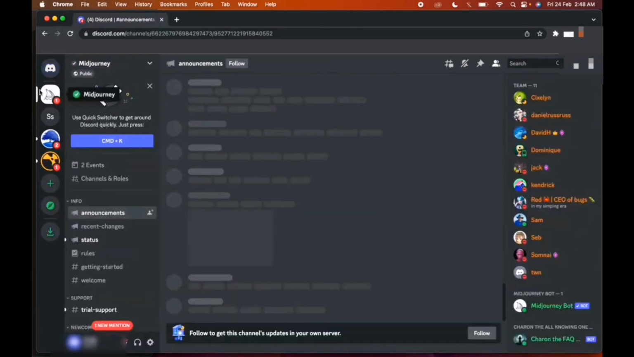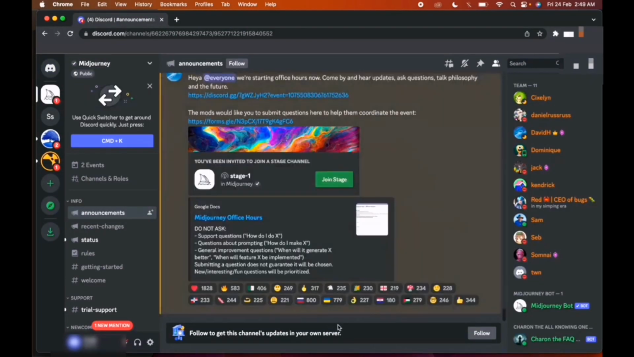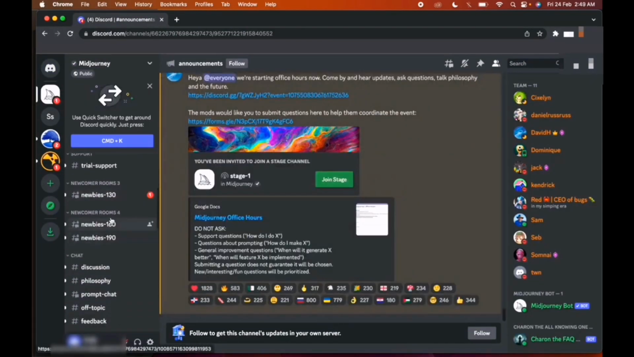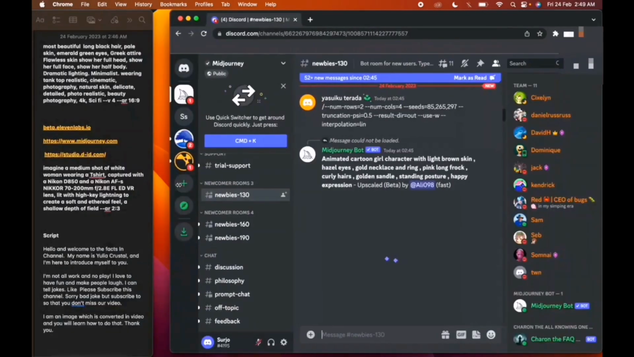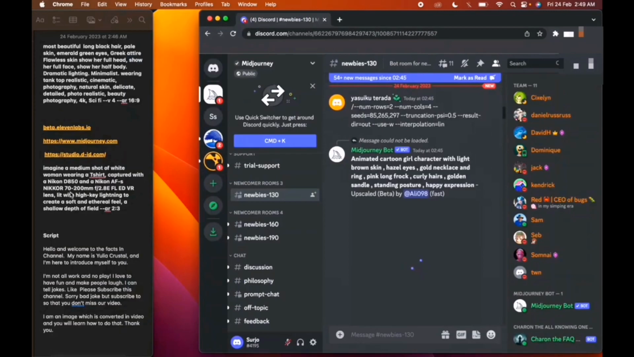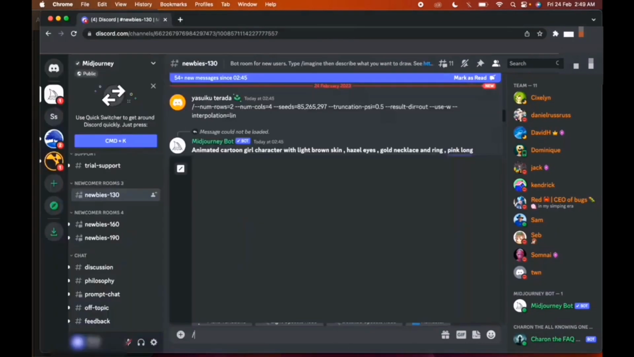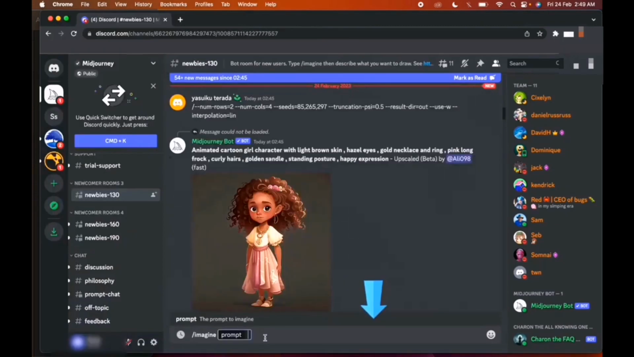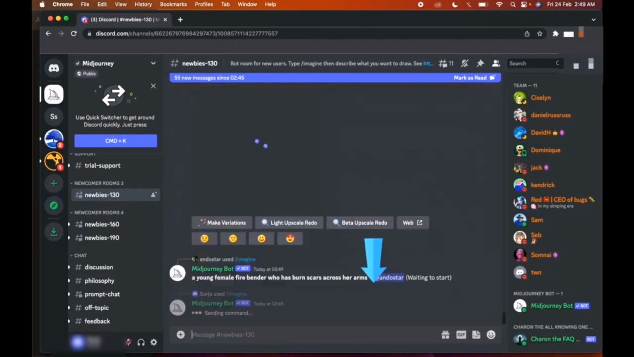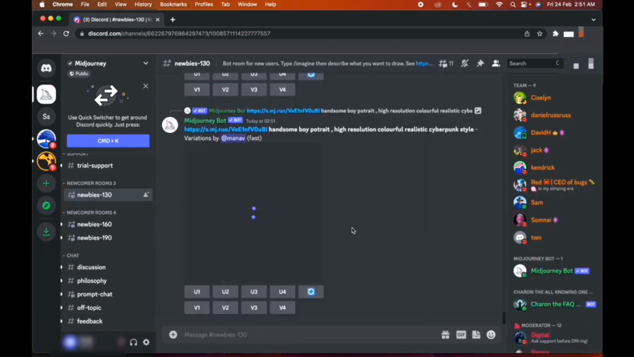After that, you click on MidJourney, and then scroll down on the left side and click on any of the options of new babies. After that, you give a good prompt to create an image, or you can take my prompt given in the description. After that, you need to write the prompt in the search bar down below and click enter.